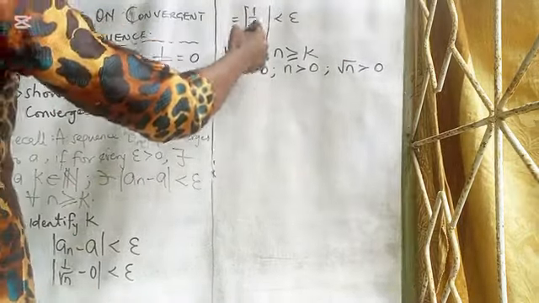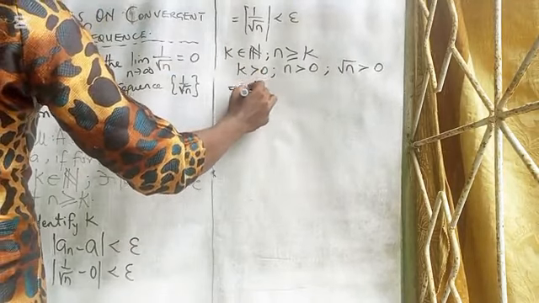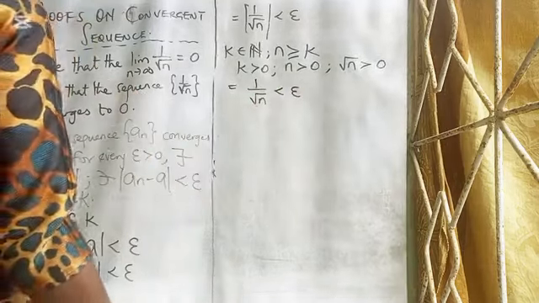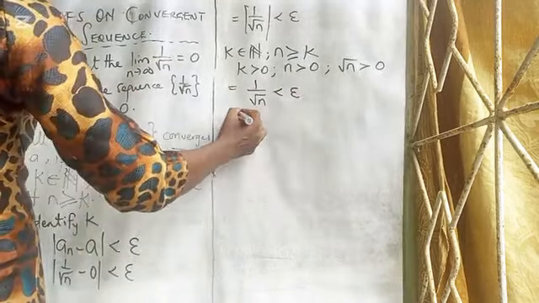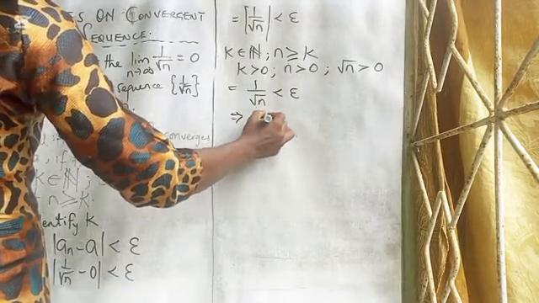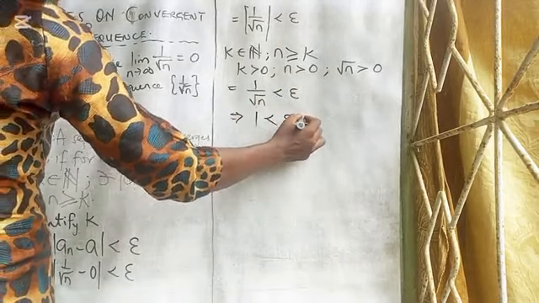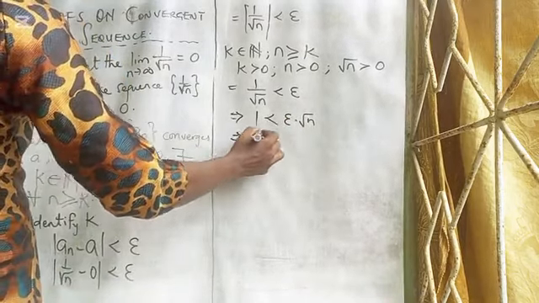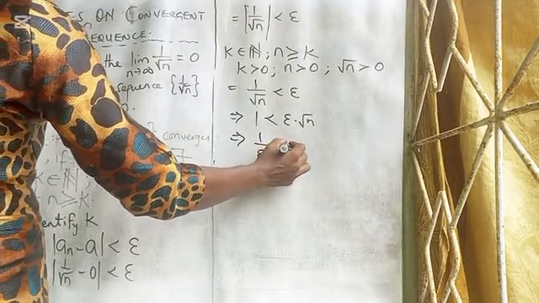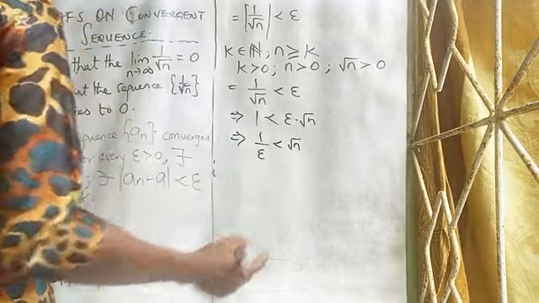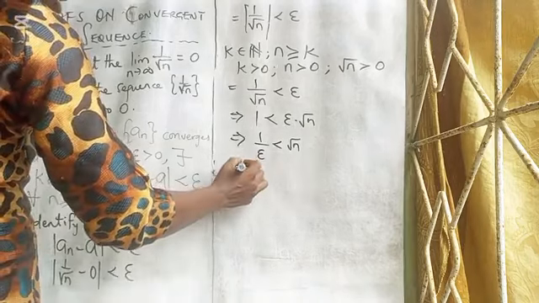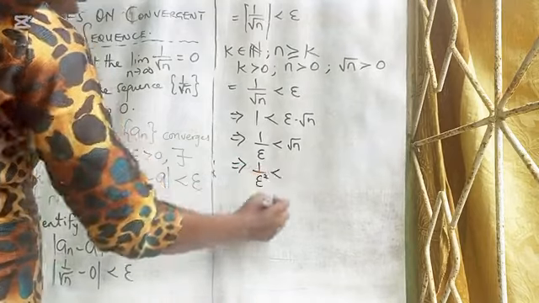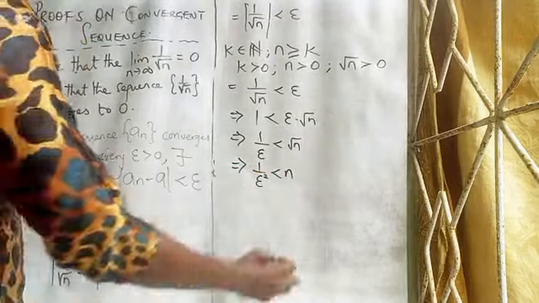So we can do away with the absolute value. This gives us 1 over root n less than epsilon. If 1 over root n is less than epsilon, it implies that 1 is less than epsilon times root n. That tells us that 1 over epsilon is less than root n. Squaring both sides, I have 1 over epsilon squared less than n.